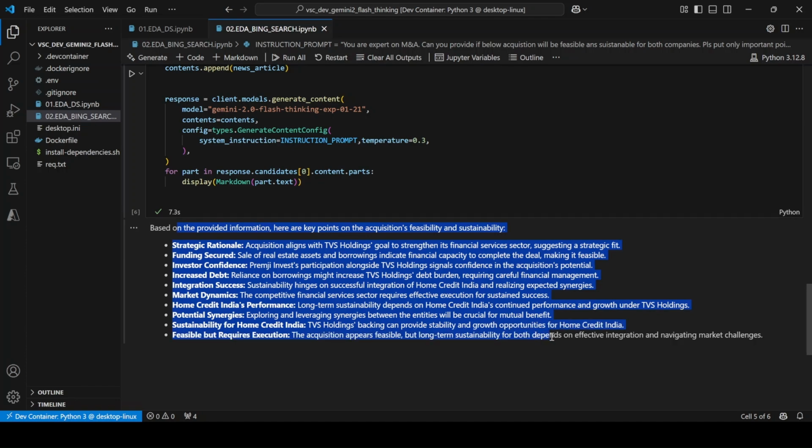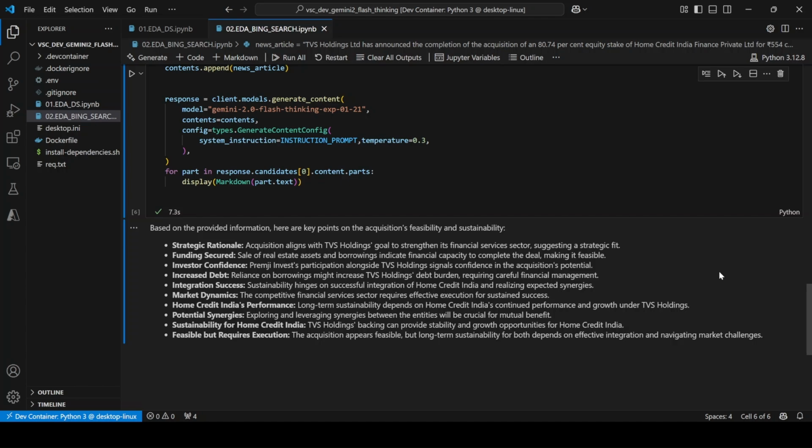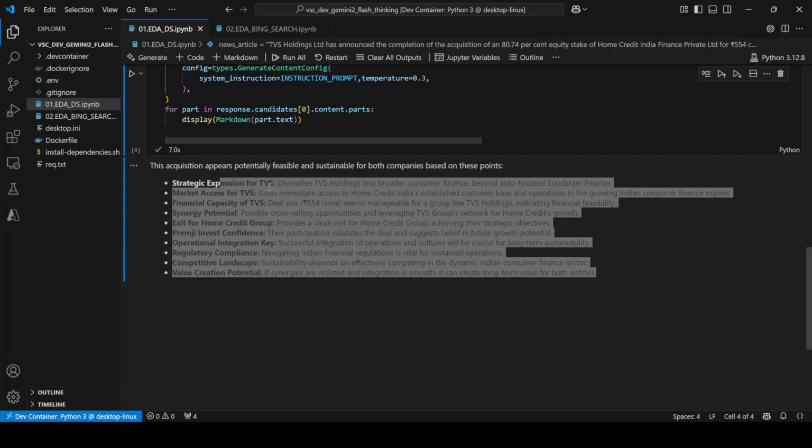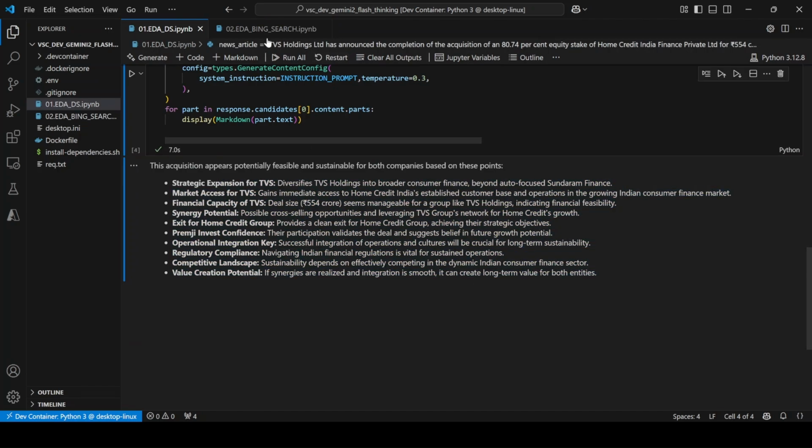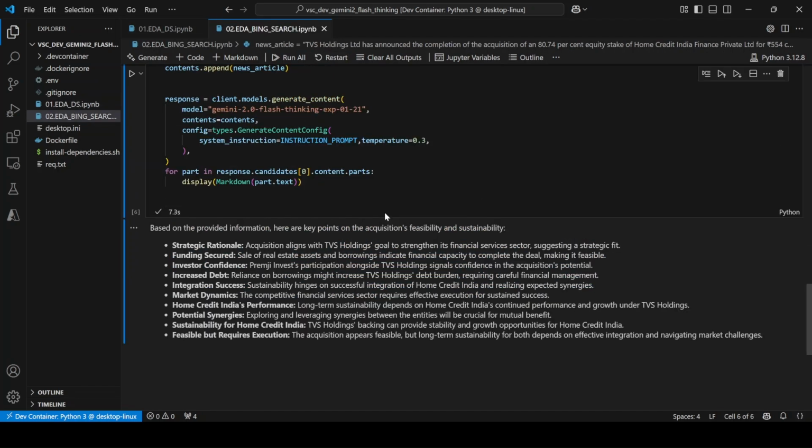I didn't see much of a difference between them. There are some differences, but not very deep ones. It seems to me the answer is almost the same. But for the other news article, the Nissan merger news, the second one with Bing having more context, it was providing better results.